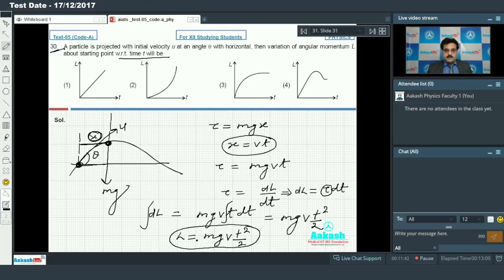So you know that weight mg will remain constant, and velocity v. So if I concentrate only on the relation between angular momentum and time, L is directly proportional to t square. So this is the graph just like y is equal to x square. On that basis, we can say my option number 2 is correct. So let's move on to question number 31.